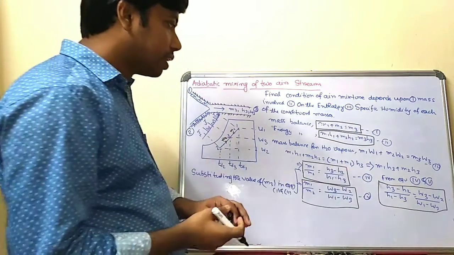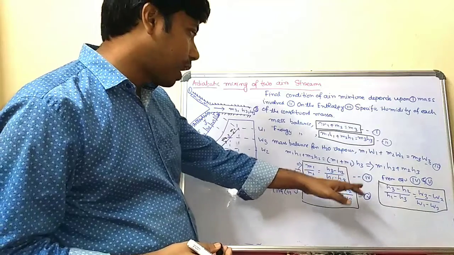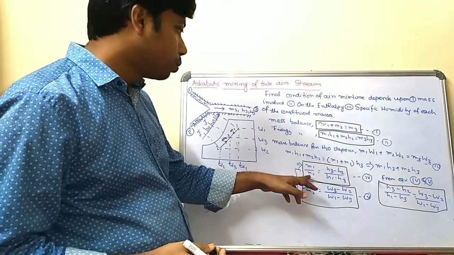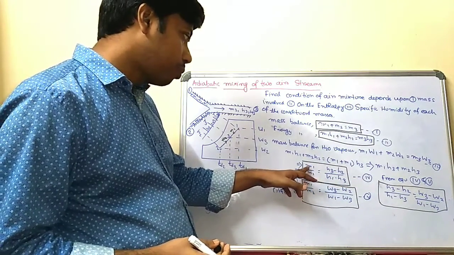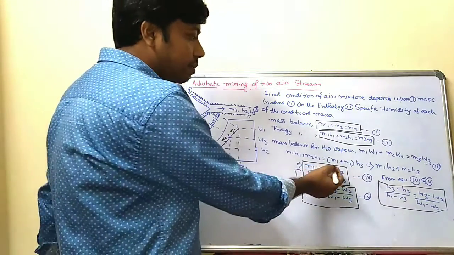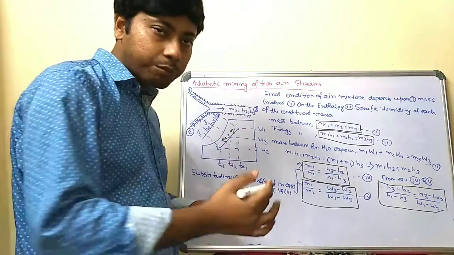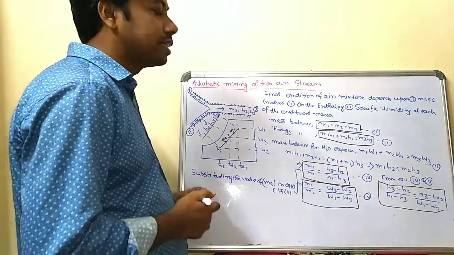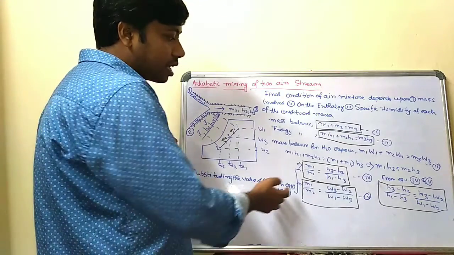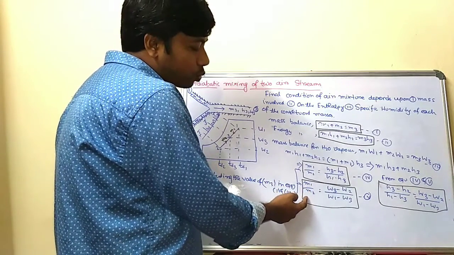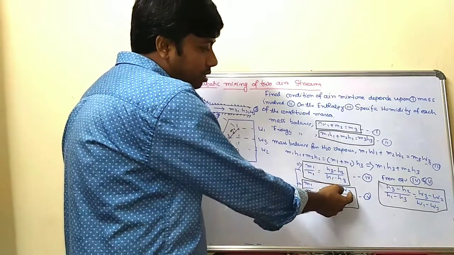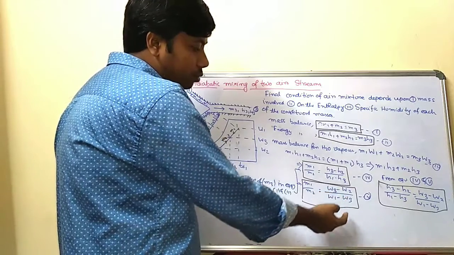Then you can calculate the value of m1 by m2, which is equal to h3 minus h2 divided by h1 minus h3. In a similar approach, you can calculate with the specific humidity: m1 by m2 is equal to w3 minus w2 divided by w1 minus w3.